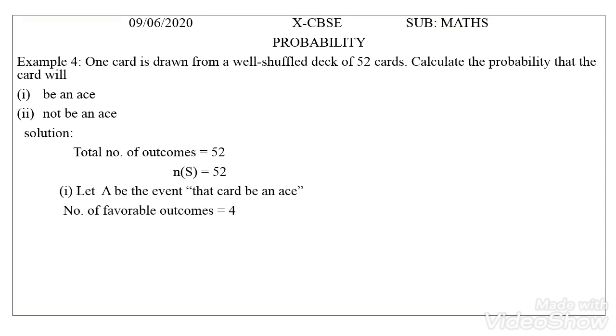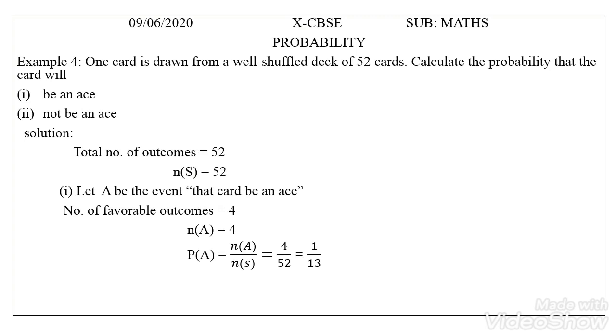Now we have the total number of outcomes and the favorable outcomes. What is the formula to find the probability? The number of favorable outcomes divided by the total number of outcomes, that means n of A by n of S. 4 divided by 52, we simplify it. 1 4 is 4, 13 4s are 52.